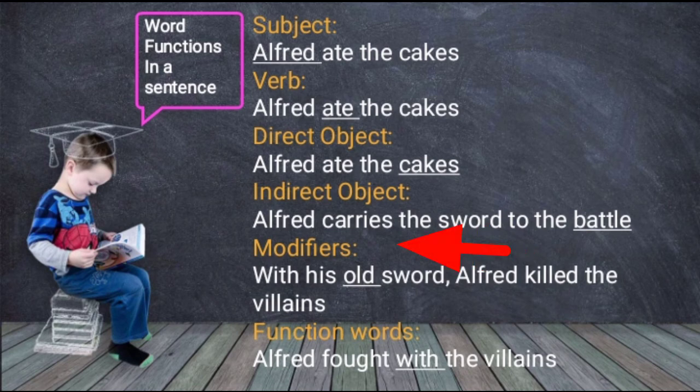The fifth one is modifiers. Modifiers describe subjects, verbs, and objects. The sixth one is function words. What we are calling function words are prepositions and conjunctions that don't mean anything in themselves, but serve to indicate the ways other words relate to each other.